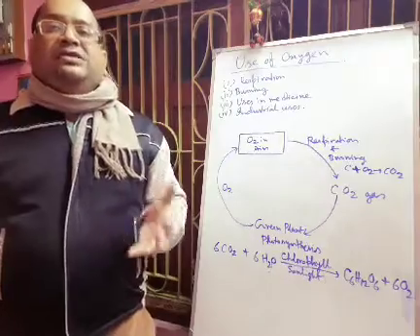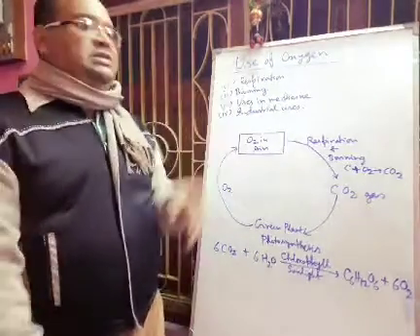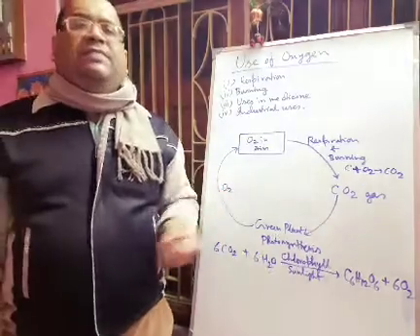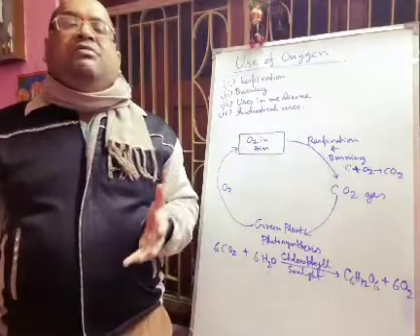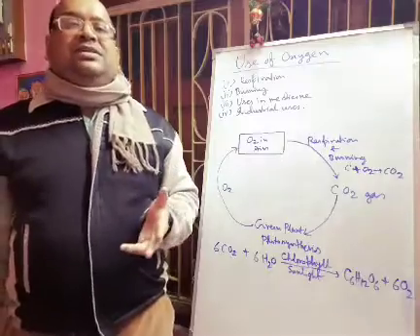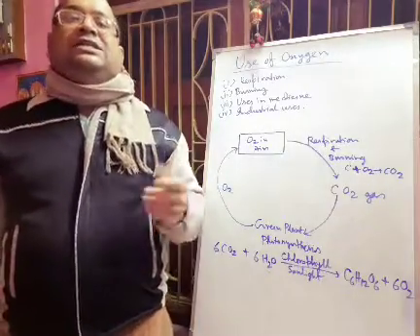Next we shall discuss the difference between burning and respiration, these two processes. All of you know that burning is a very fast process, but respiration is a very slow process. Burning requires high temperature or ignition temperature to start the process, but in respiration no such ignition is required.